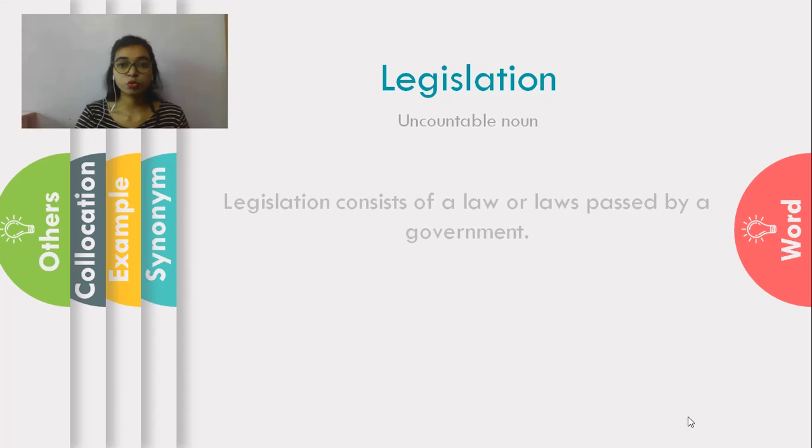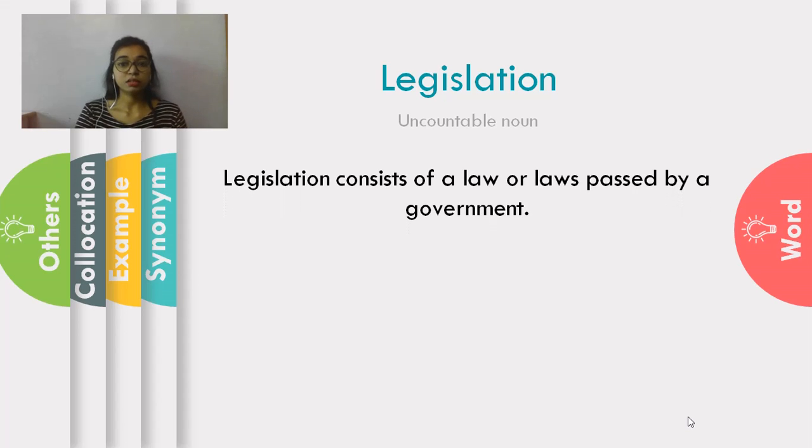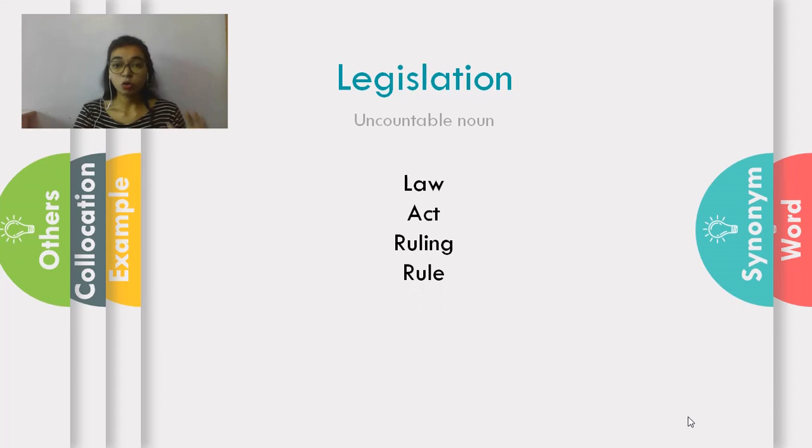So now let's move to our first word. It is legislation. It is an uncountable noun, and legislation consists of a law or laws passed by a government. Let's look at some of the synonyms: law, act, ruling, rule.